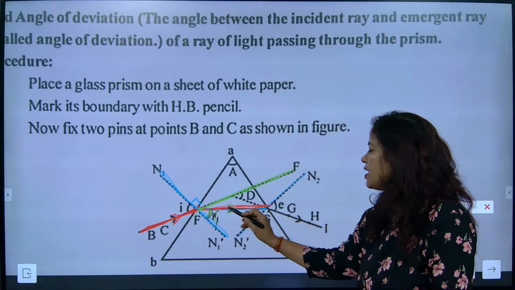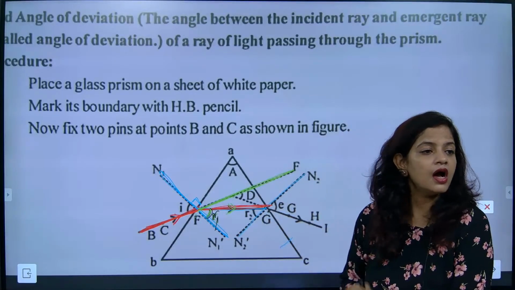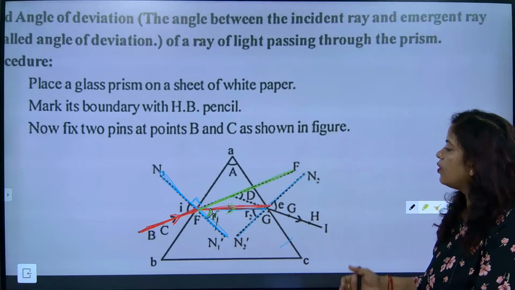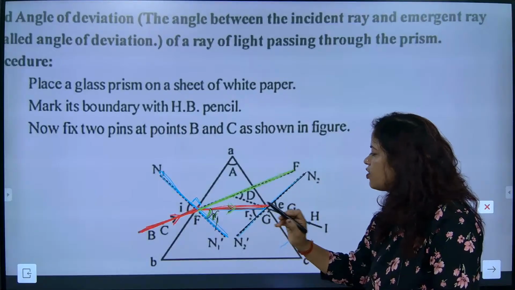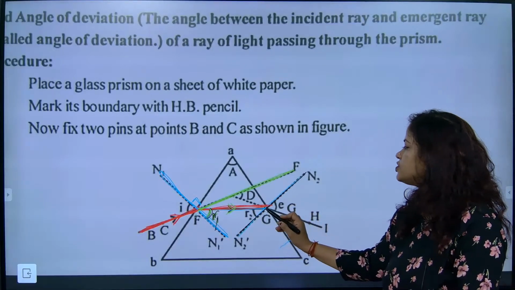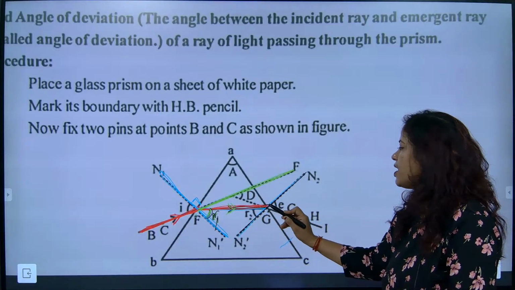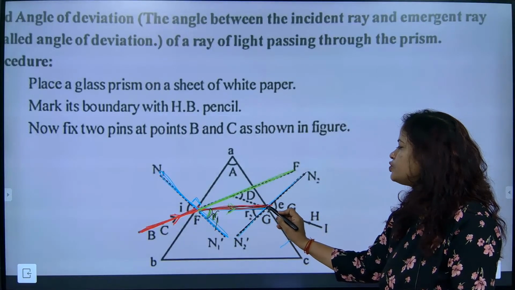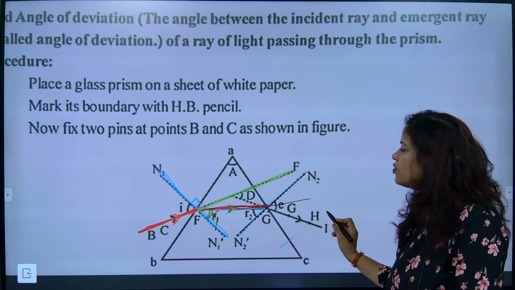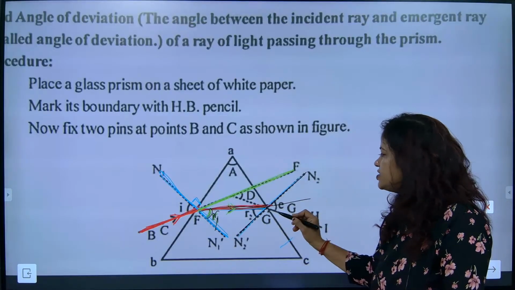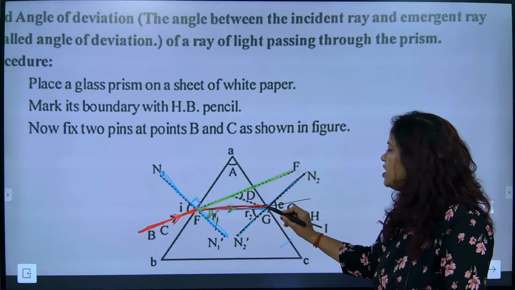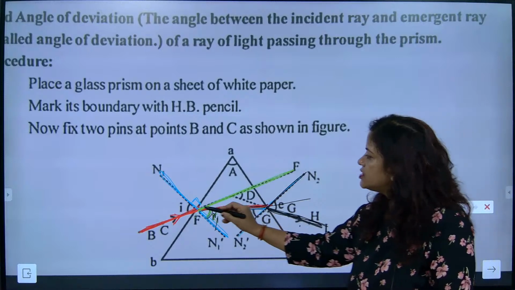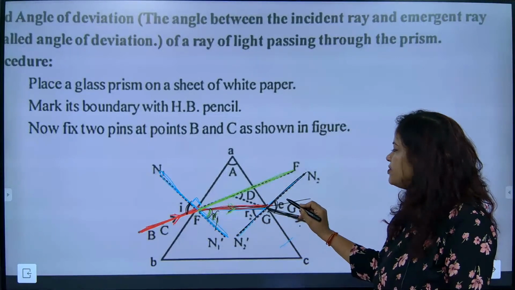And now, on the other side of the prism, the light ray again has to come out. Another normal is there exactly. Now the light ray was supposed to go like this direction. But is it going like this? No, it is changing. This time the normal is this one. It is going away from the normal.